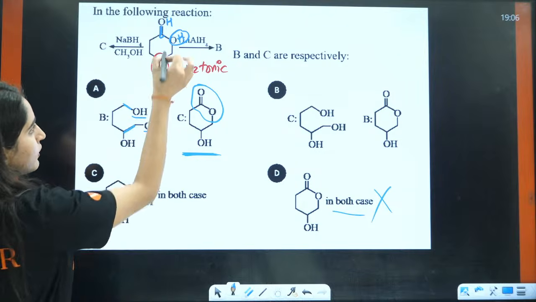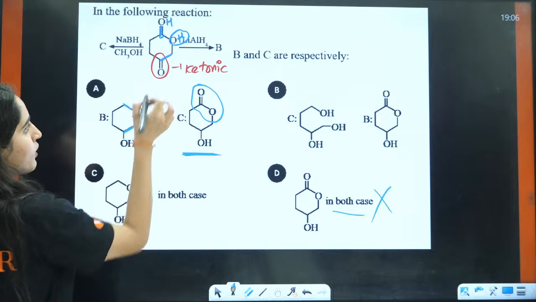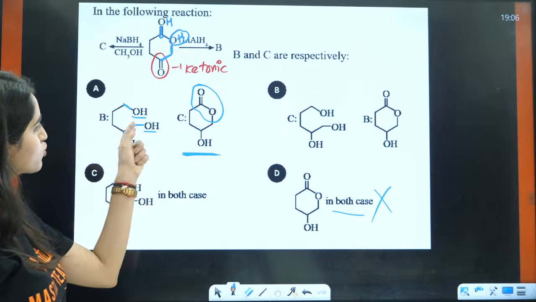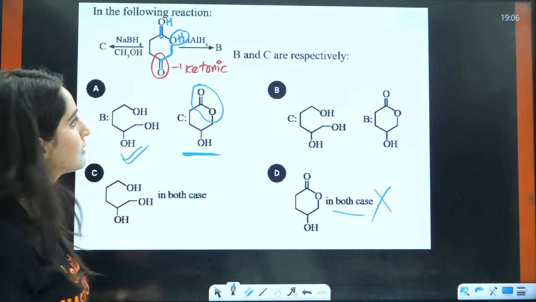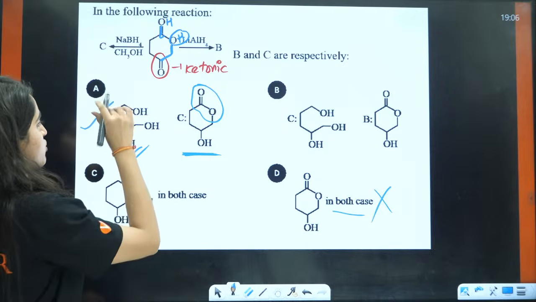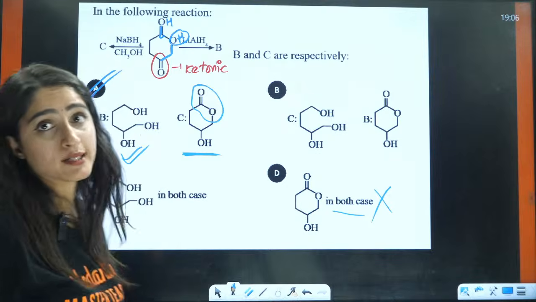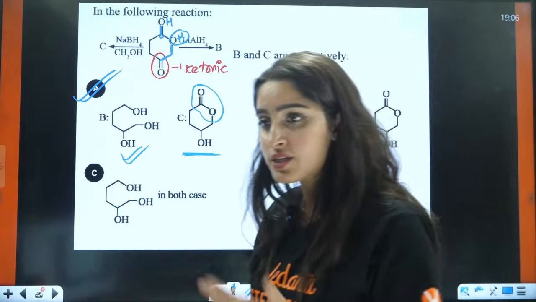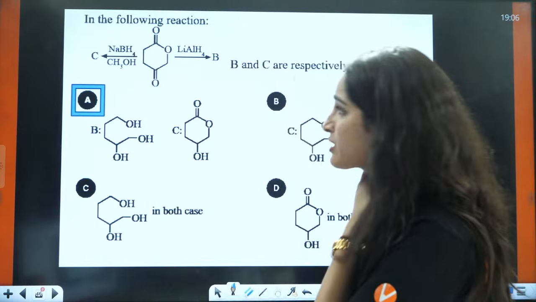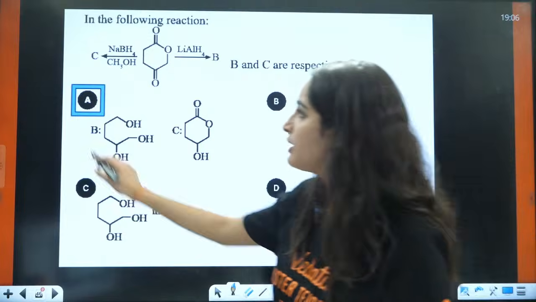This is that bond, and this bond is this bond. So it is 2 bonds and then OH. That means this is your B part. So the answer is A, it will become the correct answer. So these kinds of questions they can give you. Okay students, these kinds of questions they will give you.